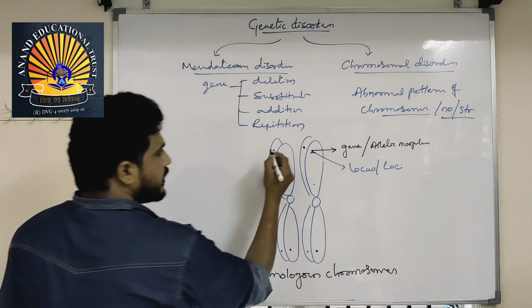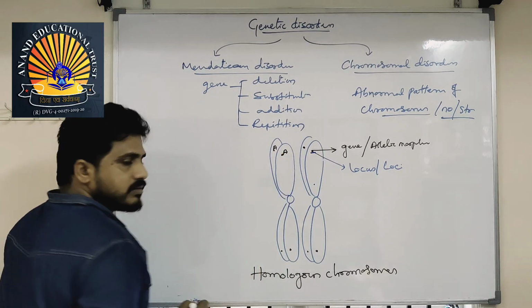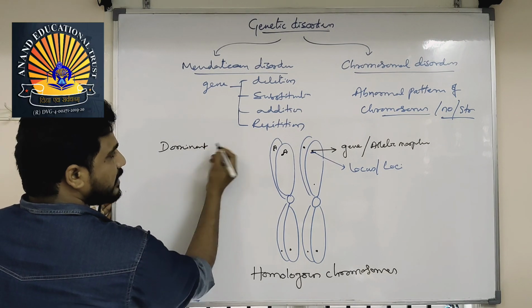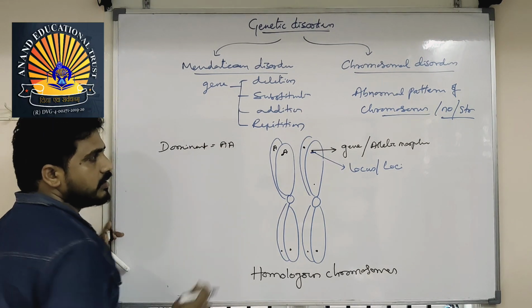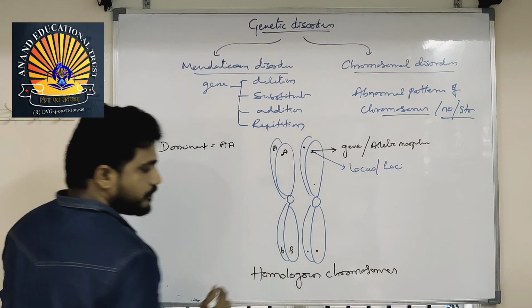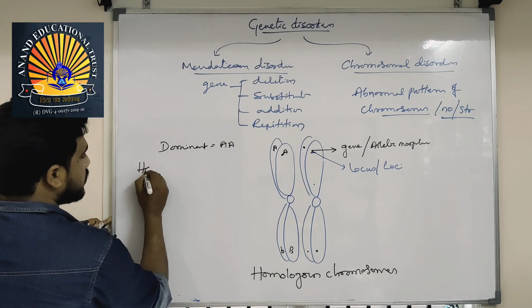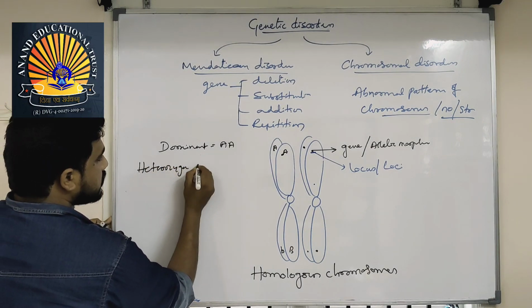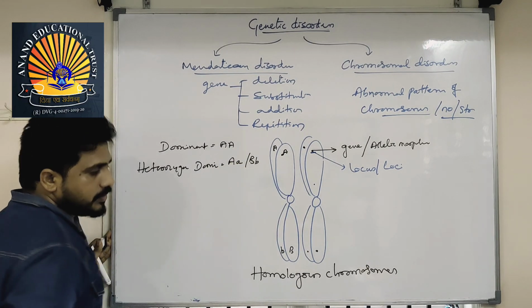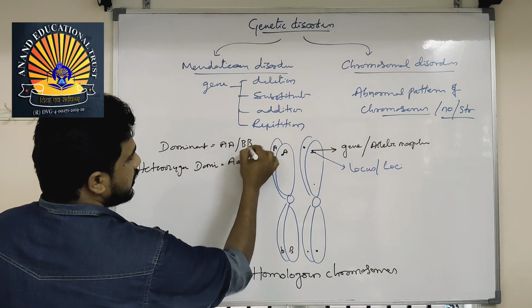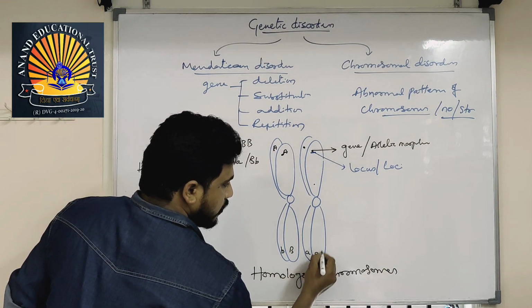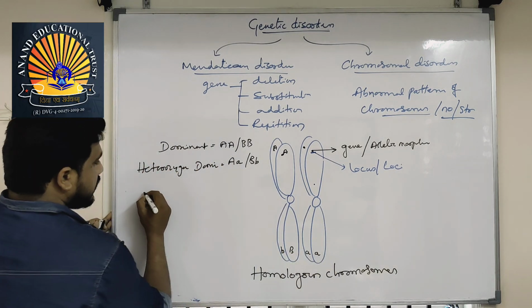Suppose here the gene is capital A and capital A. This may be the dominant form, the dominant allele. If this is capital B and this is small b, that is heterozygous dominant. Capital A or small a, or capital B or small b, whatever. Whereas here if you see small a and small a, that is a recessive allele.